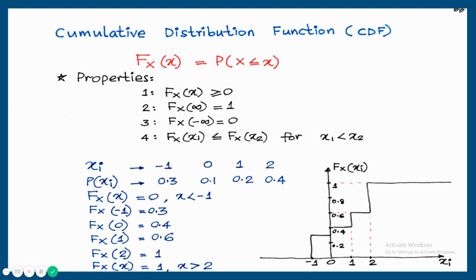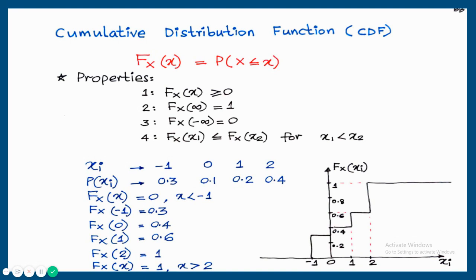Next, Fx of 2. Fx of 2, accumulation of probabilities of the random variables from minus infinity to 2. From minus infinity to 2, all random variables are included. So once we are including all the random variables, the total probability is always 1. So Fx of 2 is equal to 1. Now, taking any number greater than 2, the answer is always 1. Example, Fx of 5.